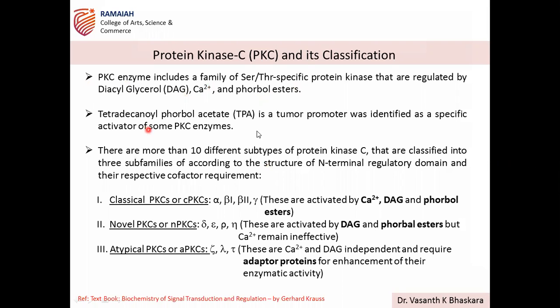Tetradecanoyl 4-ball acetate, TPA, this is nothing but 4-ball ester, is a tumor promoter identified as a specific activator of PKC enzymes. So this is a promoter. So when it undergoes mutation, then gain in mutation of this TPA leads to the formation of cancer, carcinogenesis.